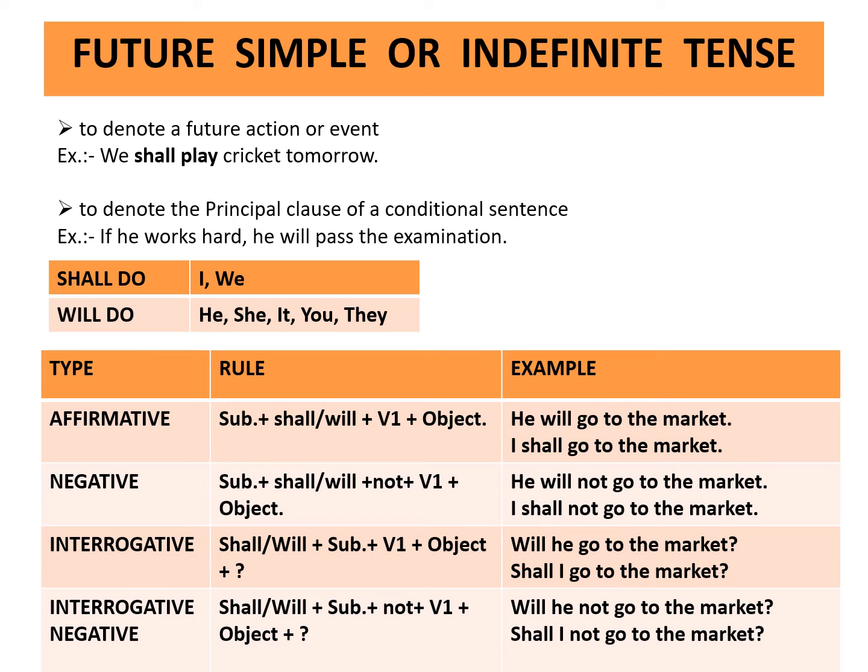Interrogative. Shall/will plus subject plus first form of the verb plus object plus question mark. Example, will he go to the market? Shall I go to the market? Interrogative negative. Rule is shall/will plus subject plus not plus first form of the verb plus object plus question mark. Example, will he not go to the market? Shall I not go to the market?